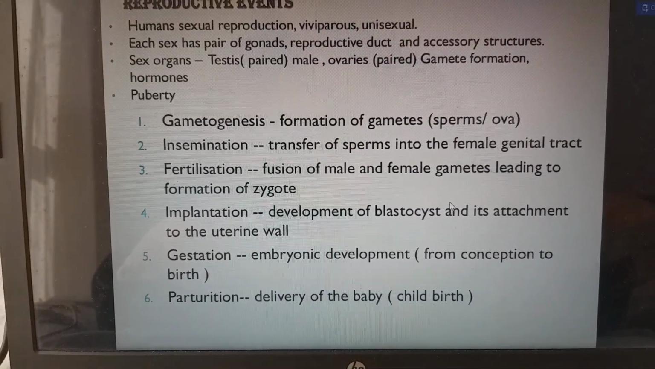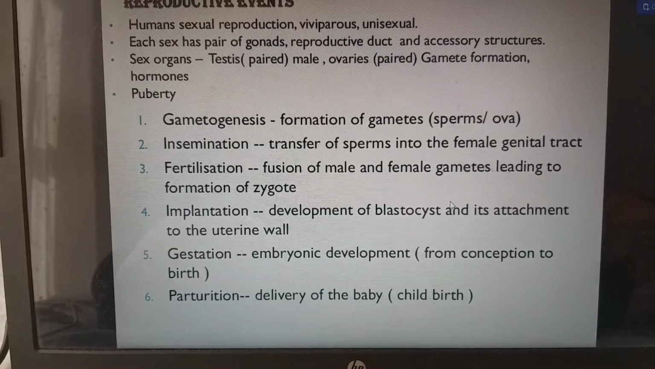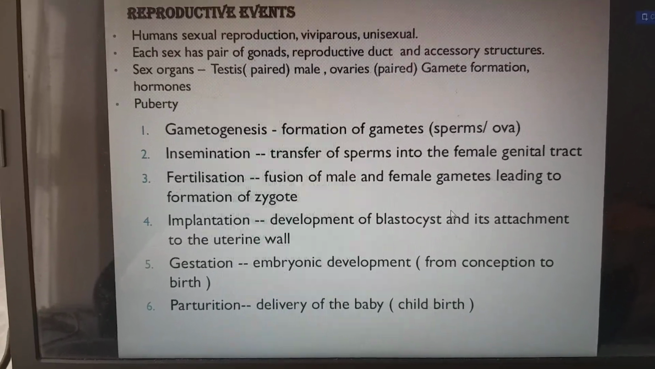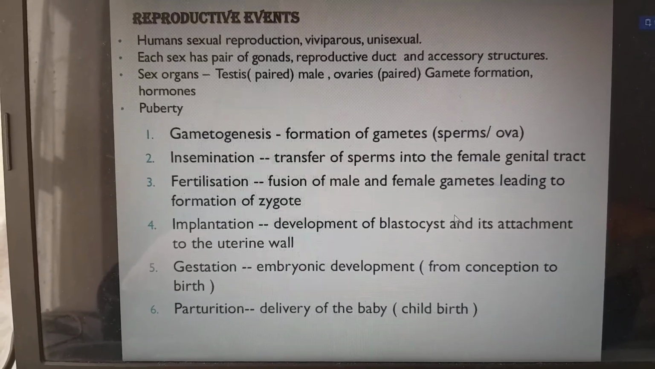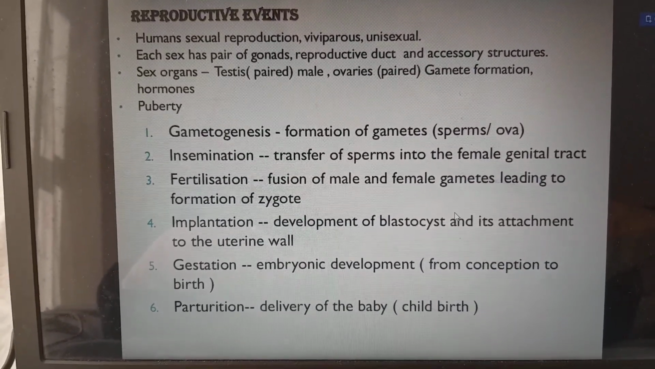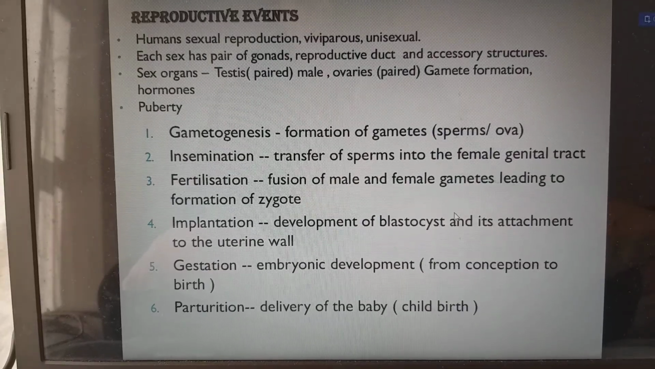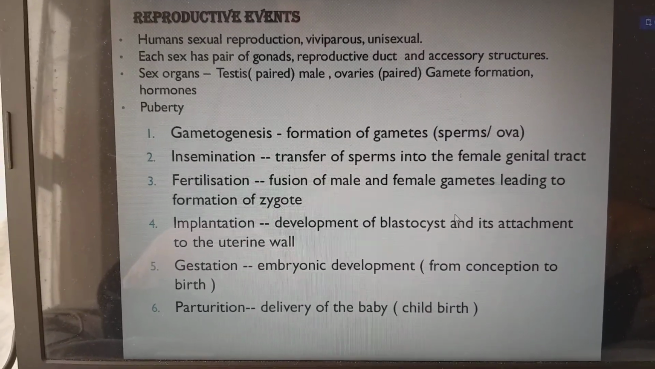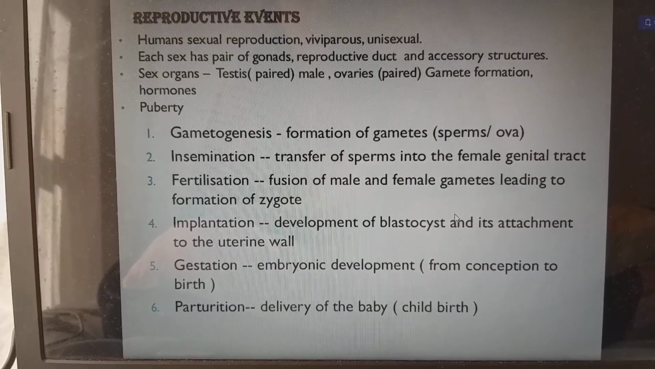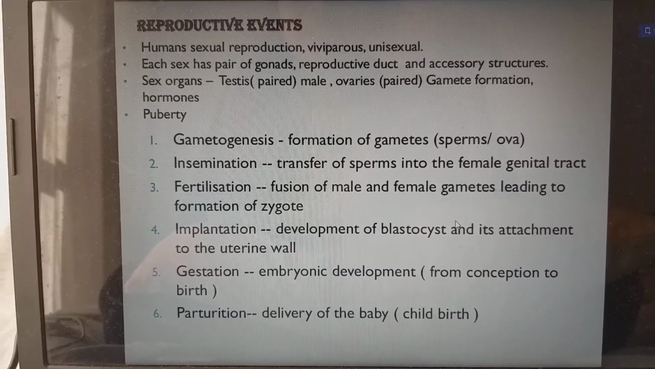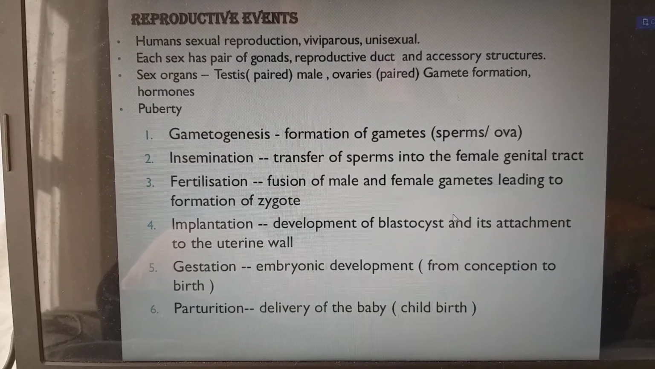That's why we call it insemination. Fertilization. We all know it is the fusion of male and female gametes leading to the formation of the zygote. Next, implantation. The blastocyst develops and attaches to the uterine wall. Initially, fertilization happens in the fallopian tube, hence the formation of the zygote. Later, the zygote is transferred to the uterus for implantation.